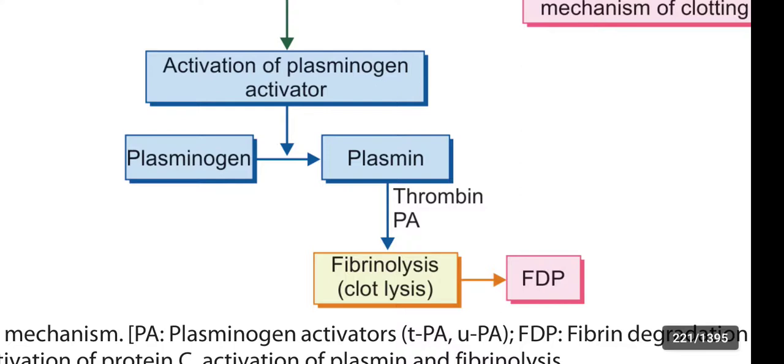Fibrinolysis, clot lysis, gives rise to fibrin degradation products, and the fibrinolysis process is accelerated by thrombin.